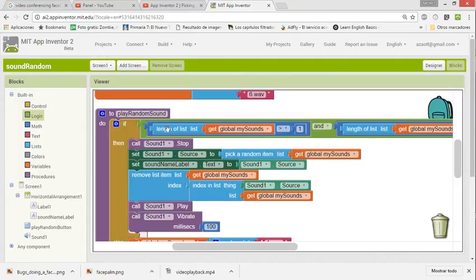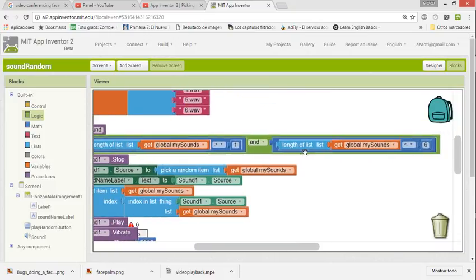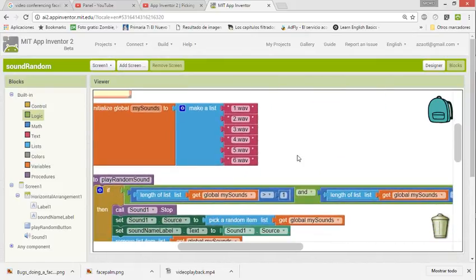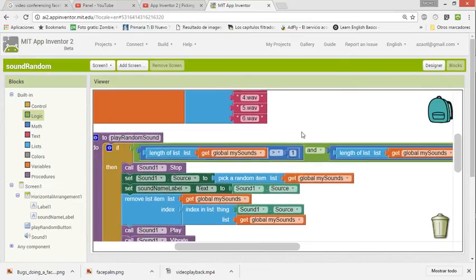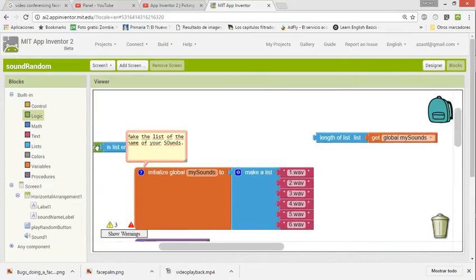First, the length of the list, or the number of items, is bigger than 1, so that it is not an empty list, and the length of the list is less than 6. Because we know we have 6 items. What if we are adding more things?